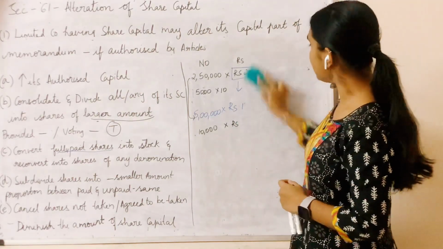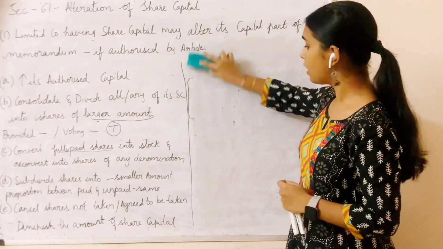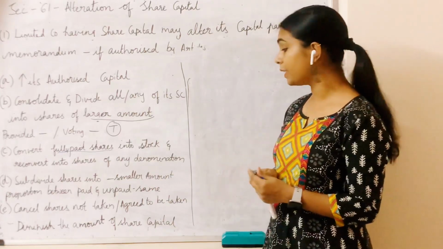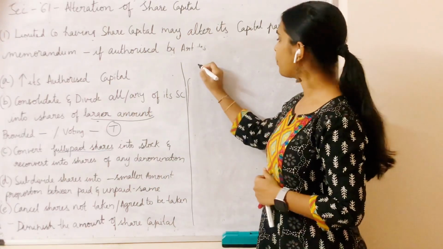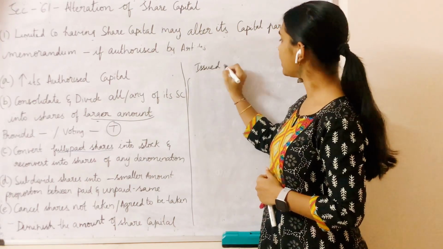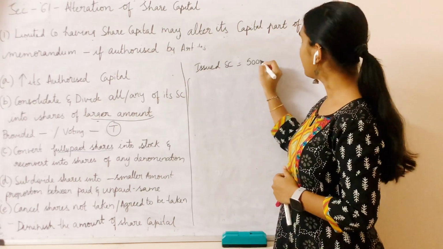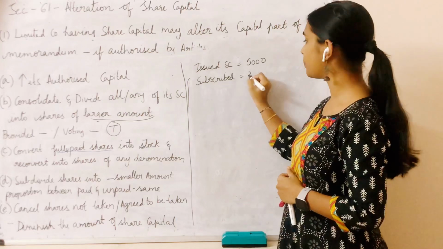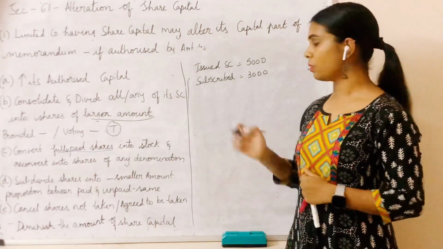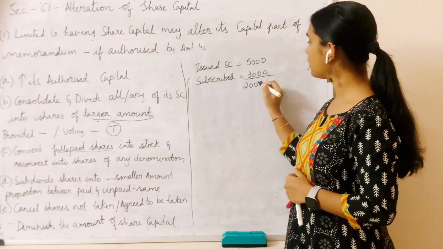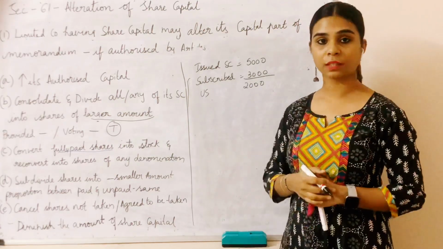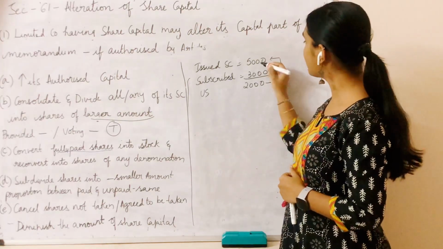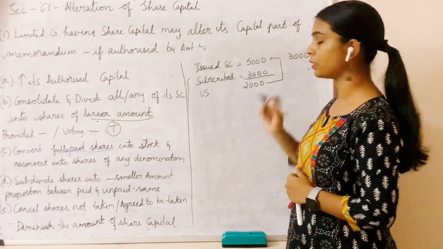So clause E says that cancel shares not taken or agreed to be taken. Now what does this mean? Suppose I have issued share capital as 5,000 and out of this only 3,000 have subscribed to my shares. So the rest of the 2,000 is still unsubscribed. So now I am going to reduce my issued share capital from 5,000 to 3,000.